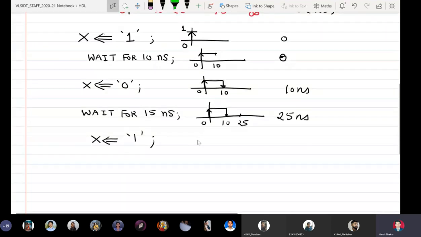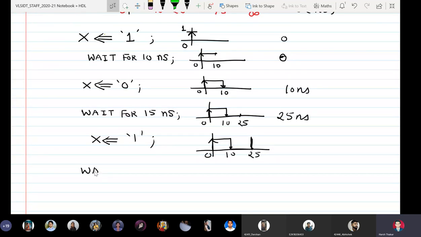When I say this, the waveform has reached here, like this. 0, 10, 25. It has reached here now.